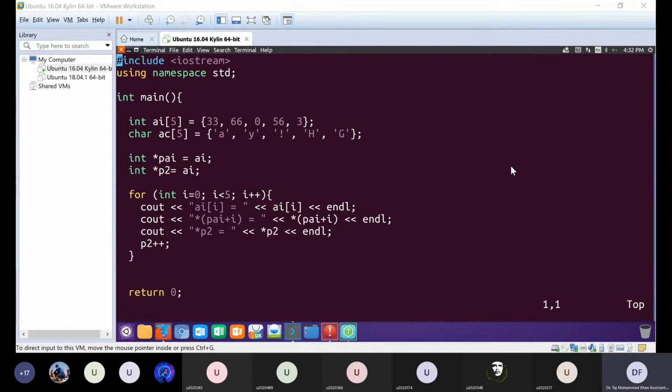Not differences, but the relationship between pointers and arrays. Have you guys got any questions?